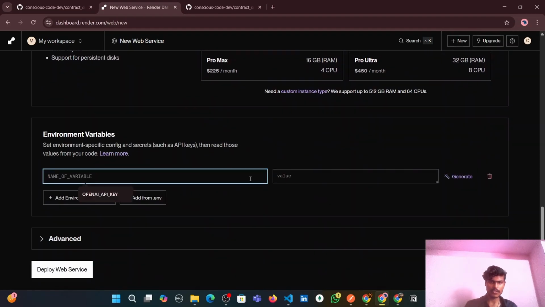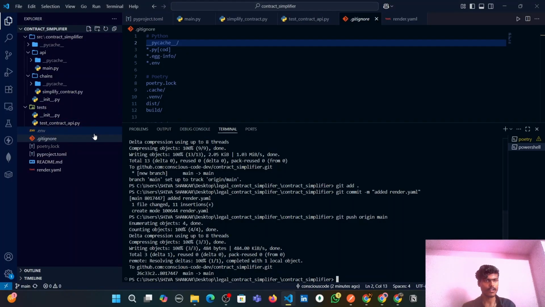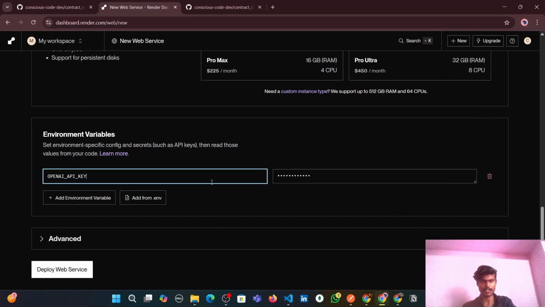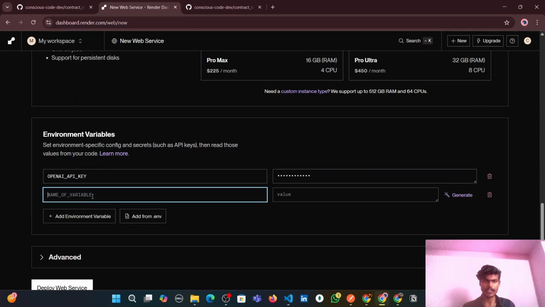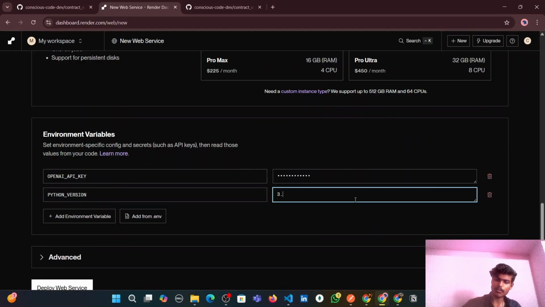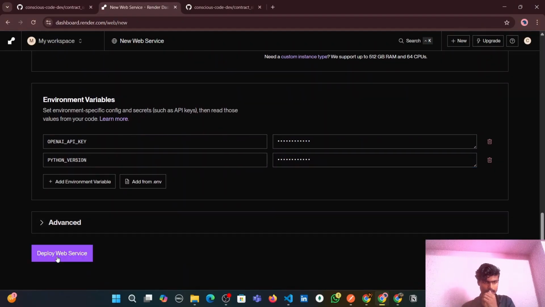And we should give the OpenAI API key, guys, which we have saved inside our .env file. I'm just pasting it here. And also we need to specify the Python version as 3.12.0. Let's click deploy.